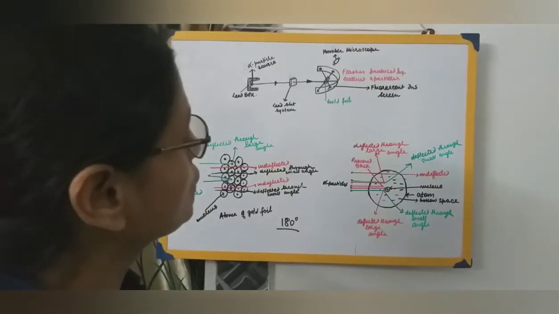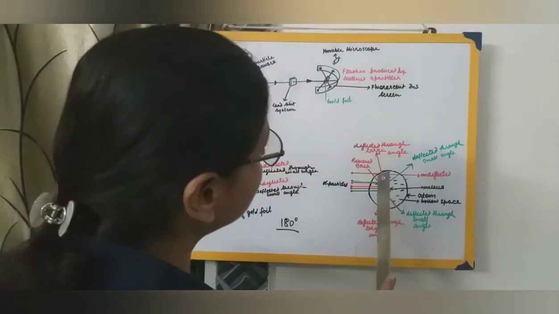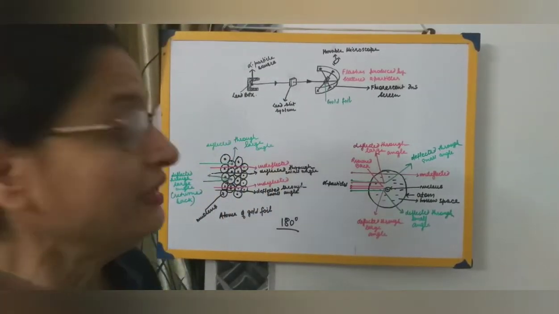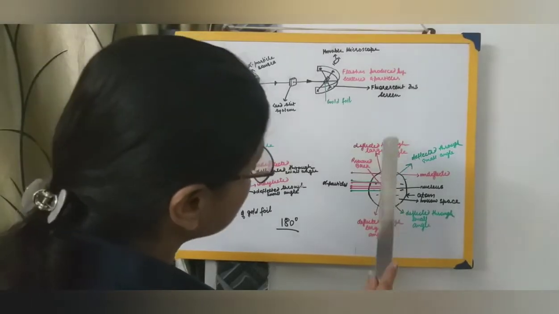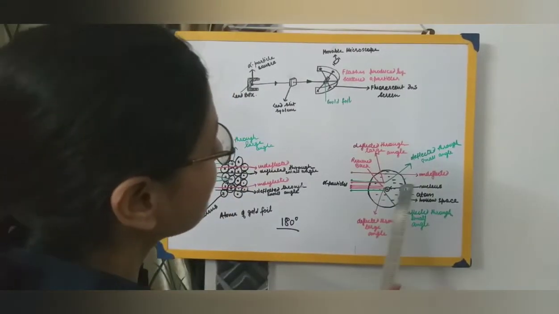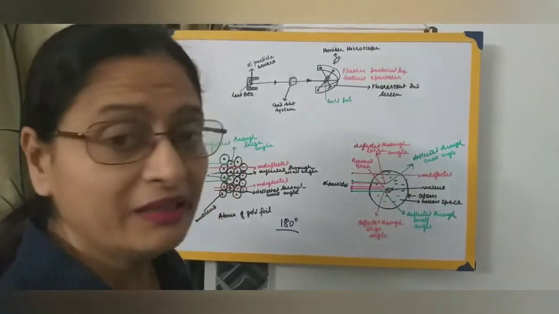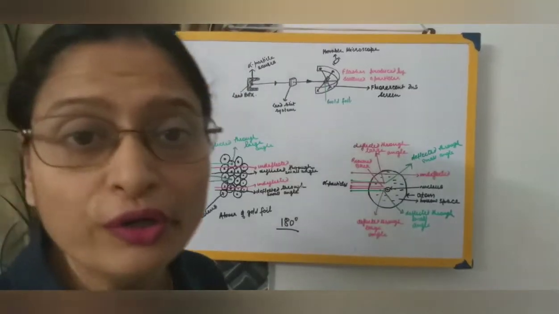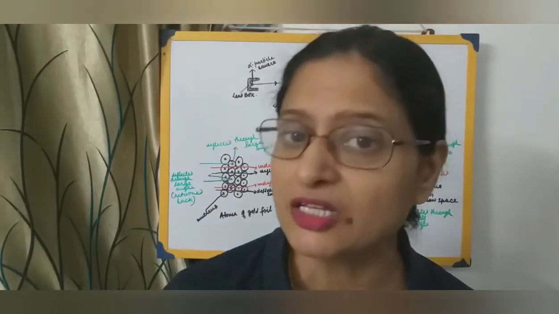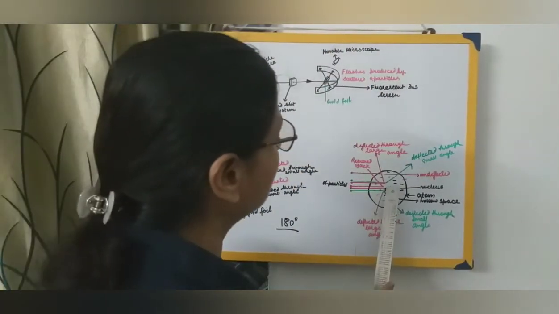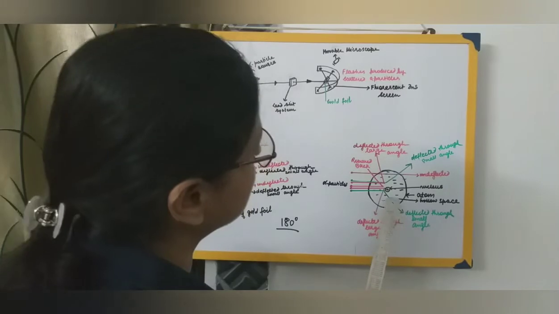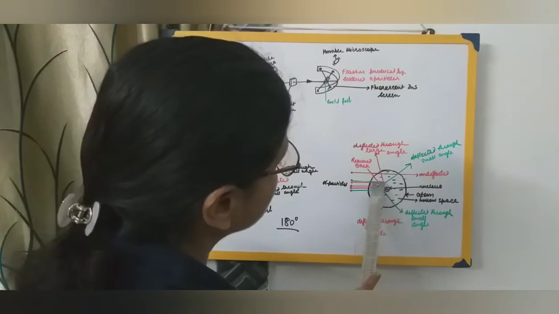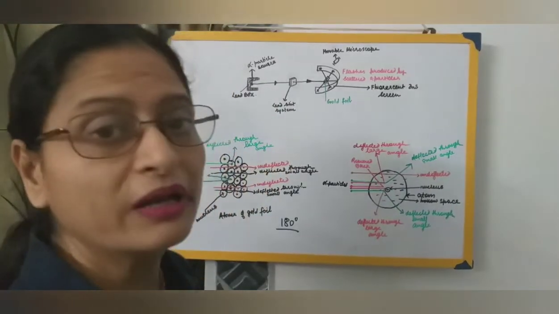At the same time, it also came to the conclusion that there is something in the center, something positively charged, a heavy mass. As the positive charge is concentrated in the center, and these alpha particles are positively charged, we know that when two like charges come together, they show repulsion. So when the alpha particles came in contact with this positively charged nucleus in the center, they showed slight deflections. They turned their way, and they got deflected through a small angle.